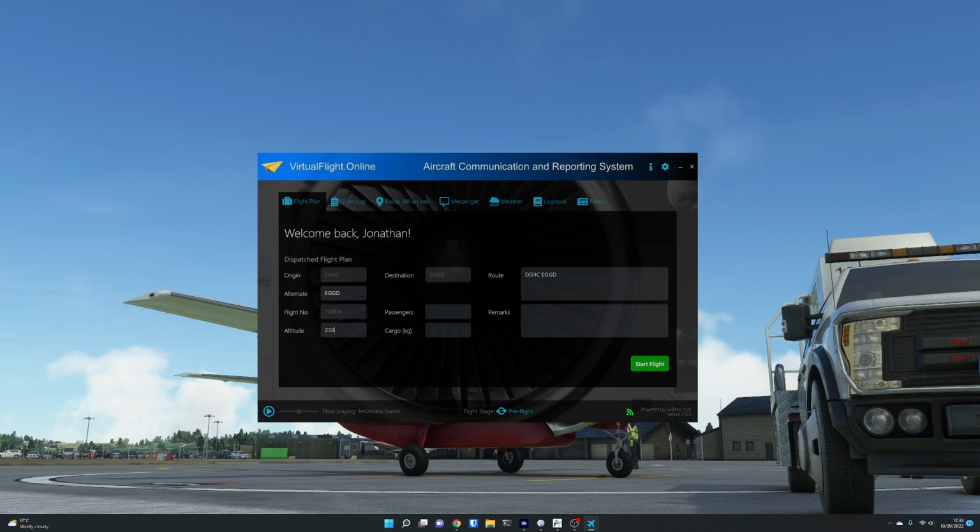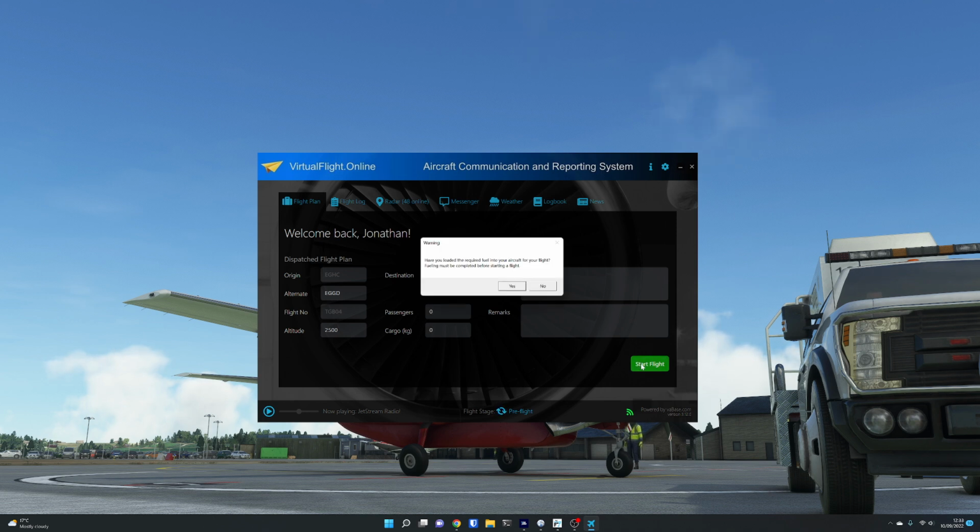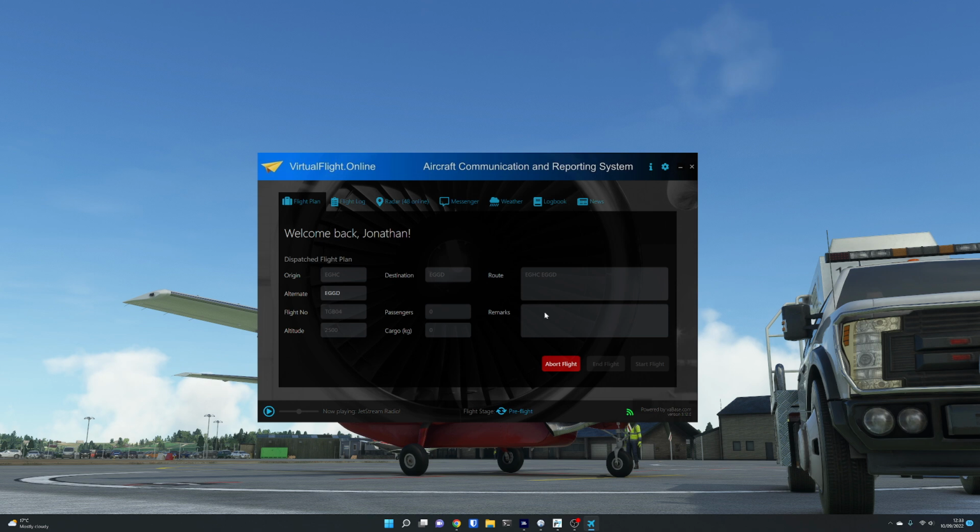Altitude we're going to be flying at will be 2,500 feet. Passengers, none. Cargo, none. And start the flight. It says, have you loaded the required fuel? Yes, I have. Please note it wants us above 500 feet along the route. And that's it. We can just minimize the ACARS software. It's worth having a look through it anyway.